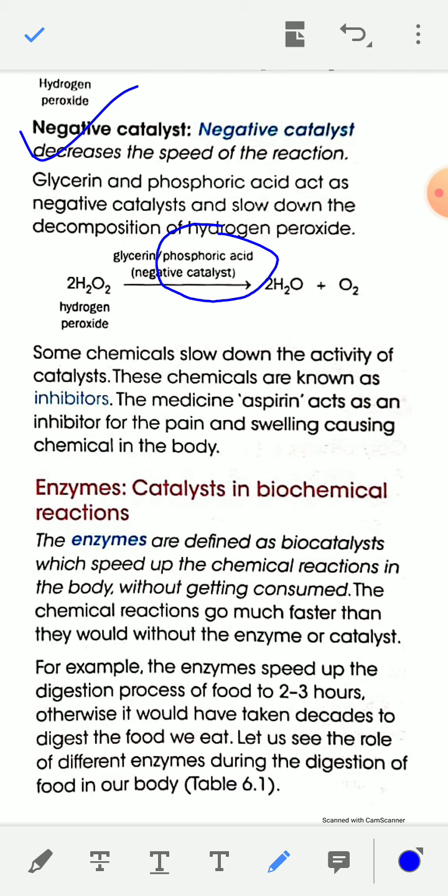And some chemicals slow down the activity of catalyst, and these chemicals are known as inhibitors. It is opposite of promoter. Some chemicals slow down the activity of catalyst, and these chemicals are known as inhibitors.